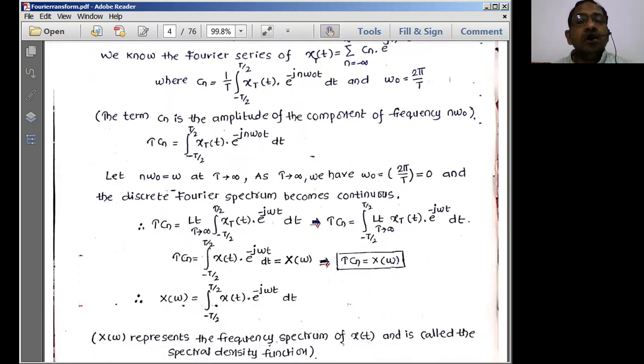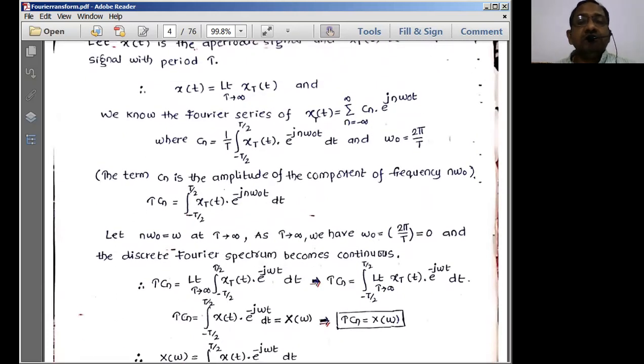So we have started with the exponential Fourier series, a very simple derivation here. You should remember the exponential Fourier series representation, which can also be called the weak Dirichlet conditions. At the most, the signal should satisfy the weak Dirichlet conditions so that it can be represented using the Fourier series representation, which is known as the exponential Fourier series. Very important concept here.